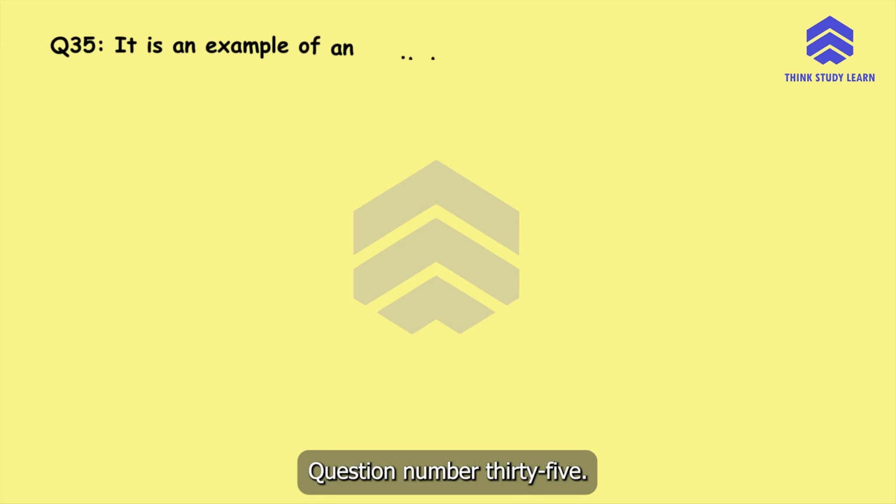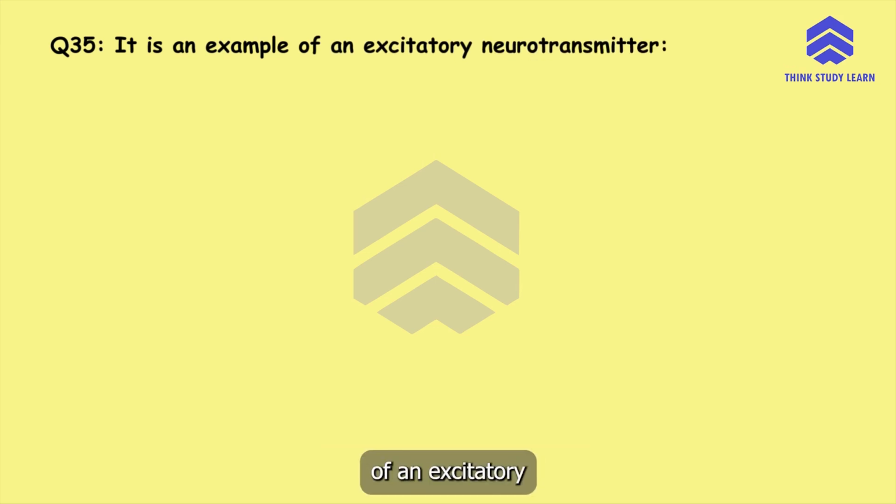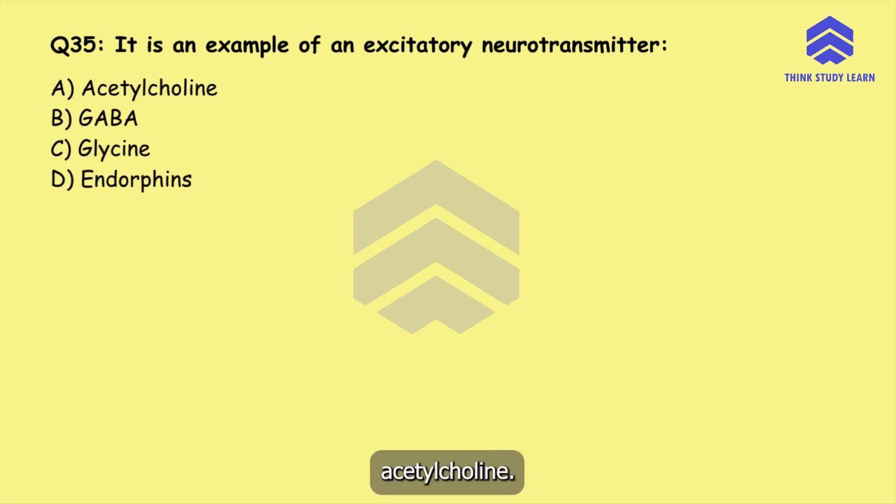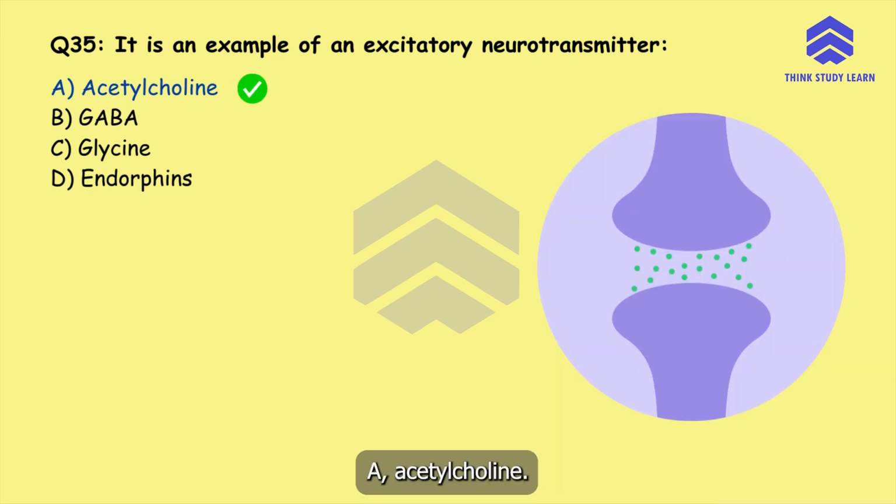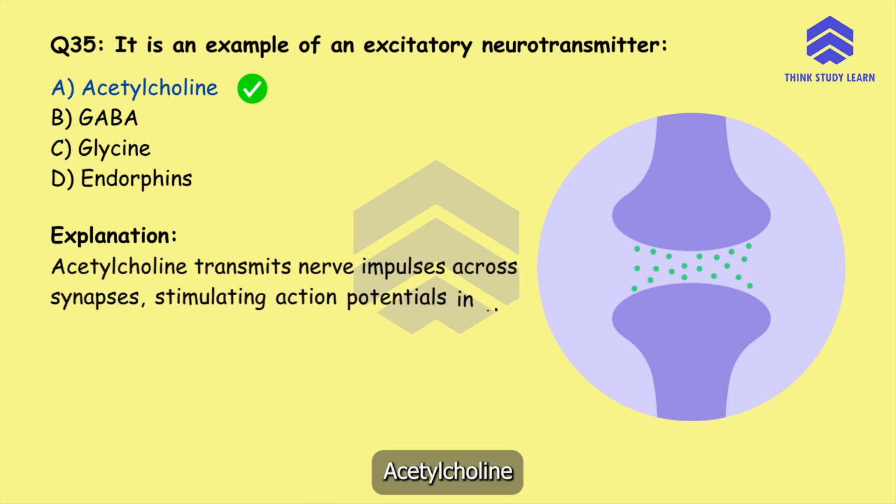Question number 35. It is an example of an excitatory neurotransmitter. Option A, acetylcholine, option B, GABA, option C, glycine, or option D, endorphins. The correct answer is option A, acetylcholine. Acetylcholine transmits nerve impulses across synapses, stimulating action potentials in the next neuron.